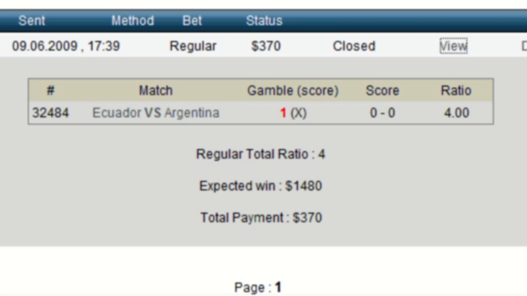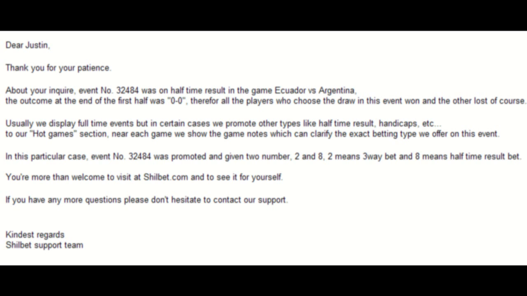And Shilbet graded the wager as though the final score were 0-0. I contacted Shilbet to find out, what happened here? Was this just a misgrading error? And they responded that no, this was actually a first half wager and not a wager for the game. And that makes sense, right? When you see these kind of mistakes, more often than not, it's a player mistake and not a book grading mistake. But the player insisted that he did not bet the game, so I went ahead and looked further.